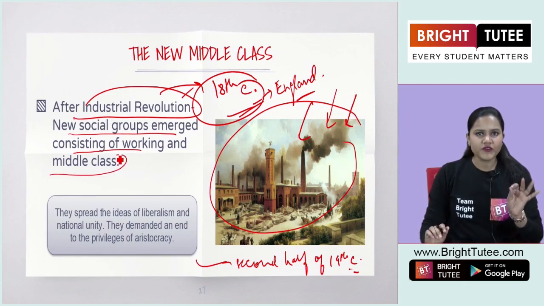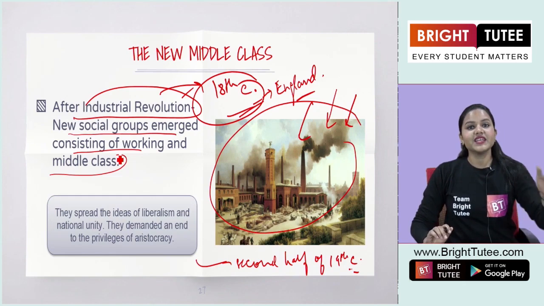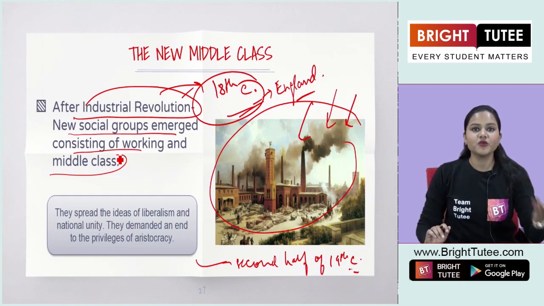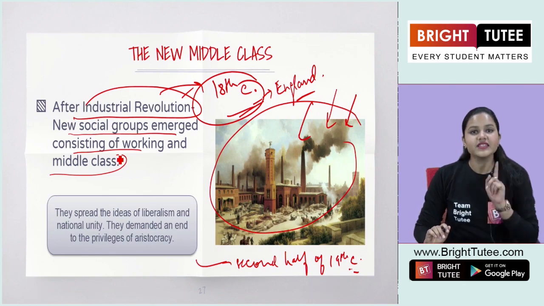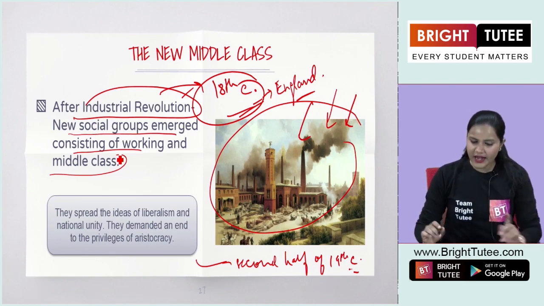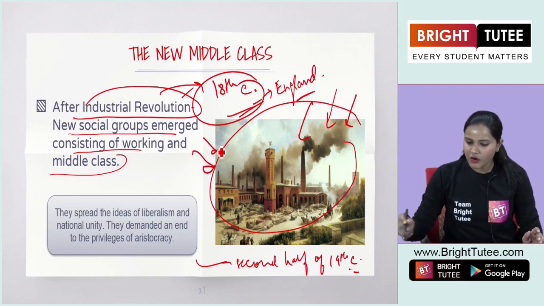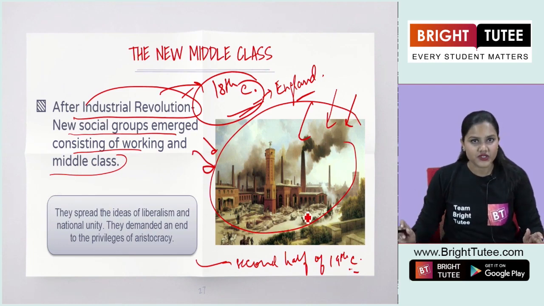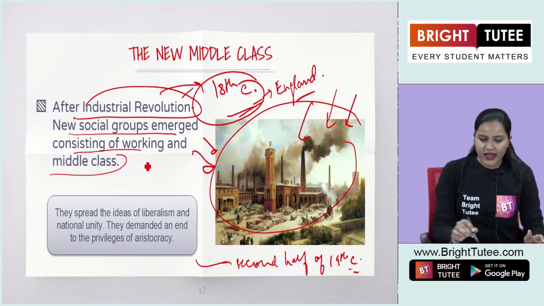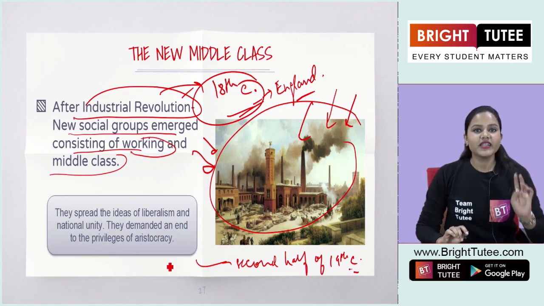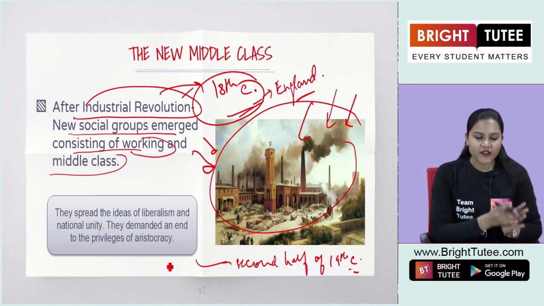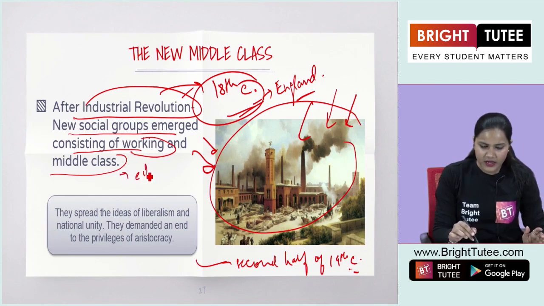Now it's obvious, students, that people started migrating from the rural areas to the urban areas in search of what? In search of work. And they started settling down near the industrial regions. Okay? And who were these people? These people were the working class. And apart from this, the educated middle class.